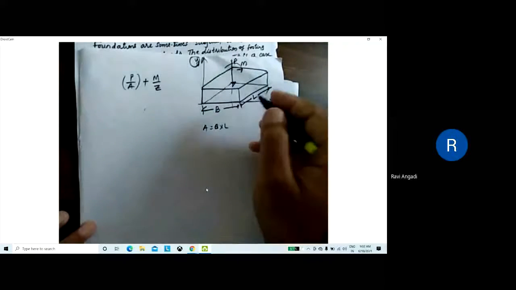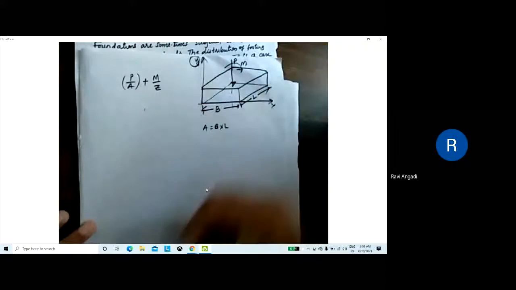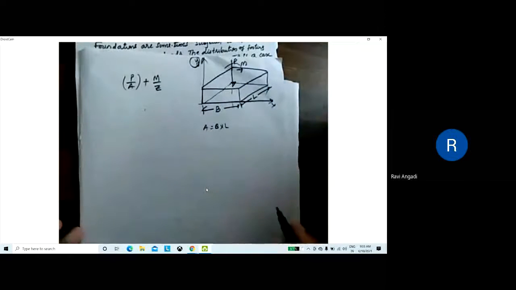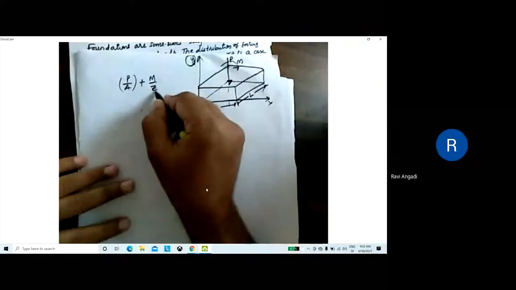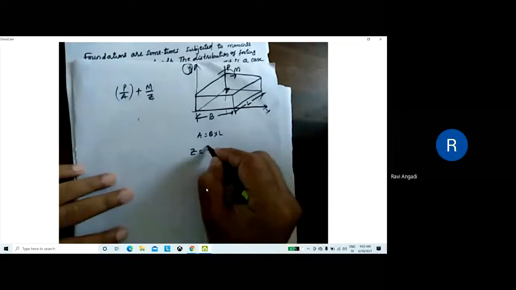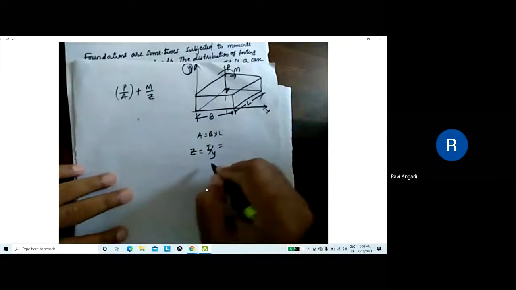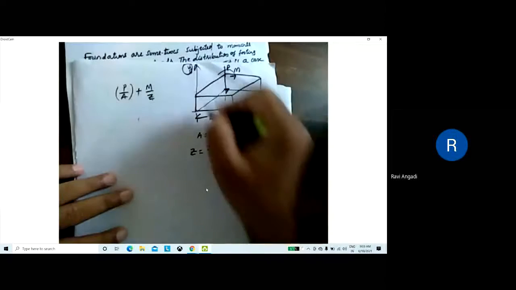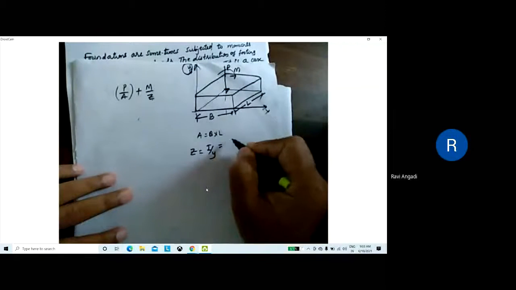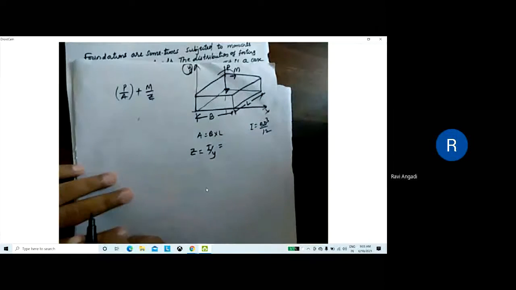If you take one-way bending, then that is one-way eccentric. If you take both ways, then it will be two-way eccentric, along width and also along length. So in this case, when I am taking M by Z, Z is nothing but the section modulus. Then I can take this as I by Y, as you know, it's a section modulus. I is the moment of inertia. So can you tell me what is the moment of inertia for a rectangle? Is it b d cubed by 12? Yes or no? For a rectangle, it is b d cubed by 12. Have you remembered this equation?